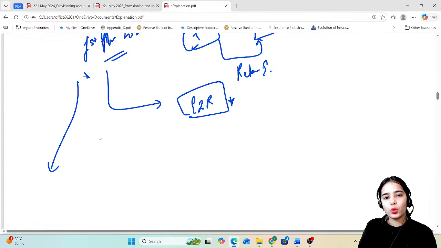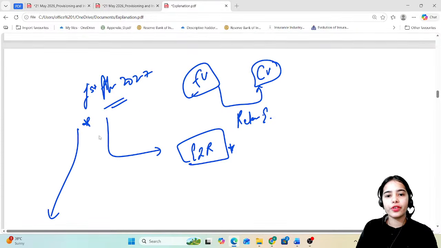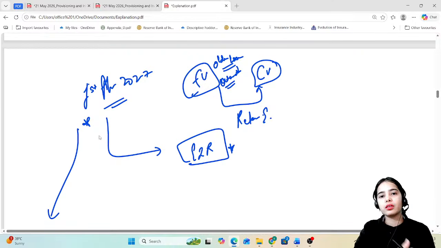For the older loans, the fair value has to be calculated also, for the outstanding loans, that is the older loans that are still outstanding, where the payments still have to be paid.